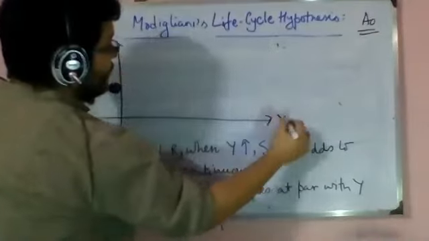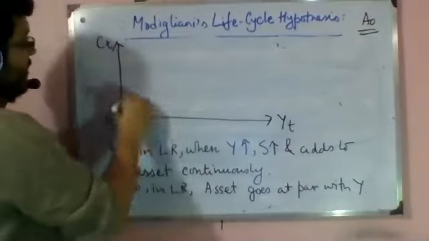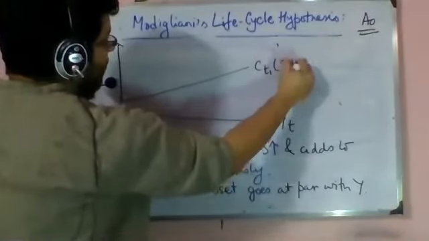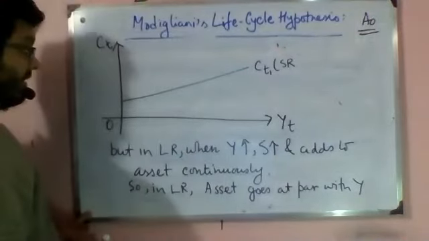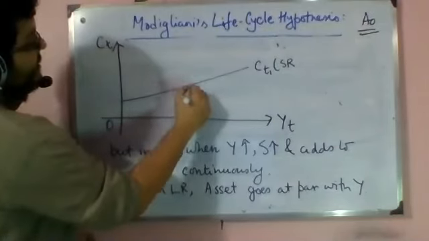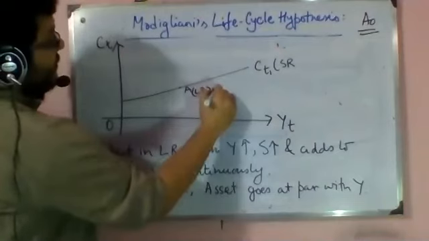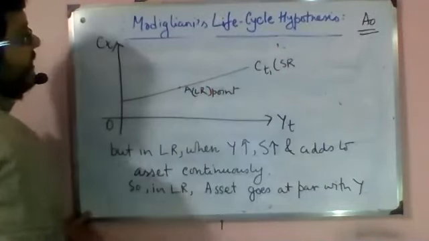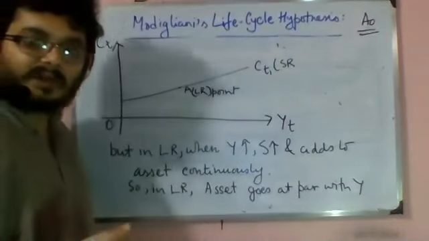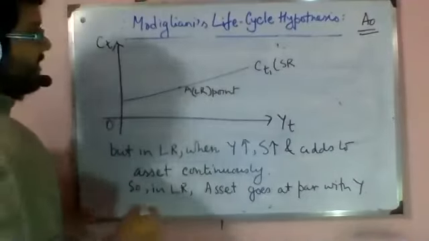So YT here and CT here. Let's say this is the short run consumption function, and let's say this point A is the long run point. Now, how will I get to the other long run point? From one short run to another short run, A naught increases.